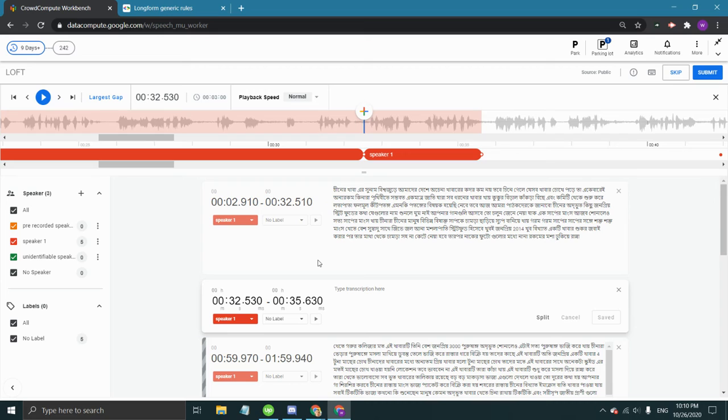We should always be careful not to cut off any words. In case a word is said right at the 30-second mark, the best practice is to find the last full word said before the 30-second mark and end the segment there.